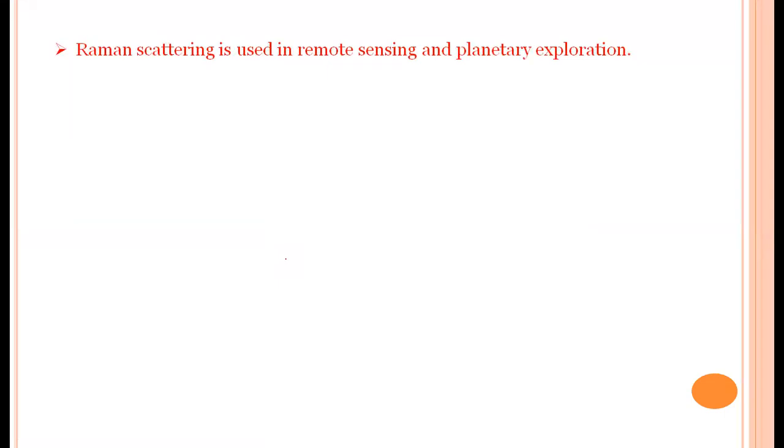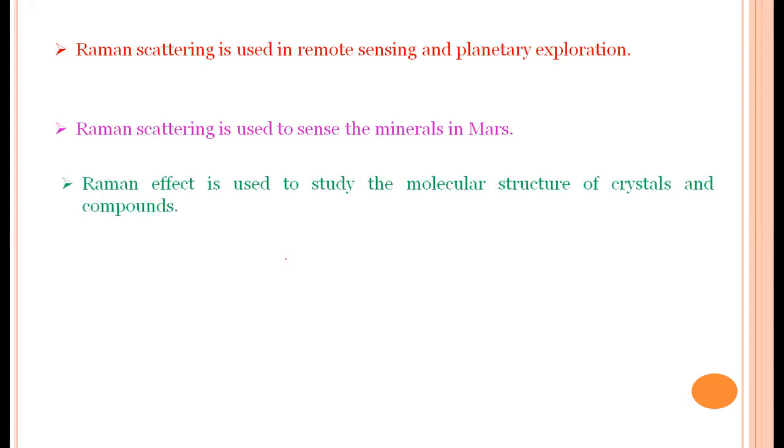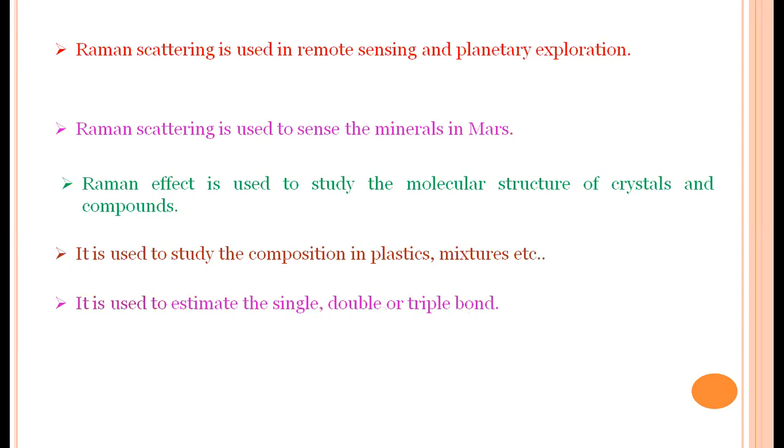Raman spectra is used in remote sensing and planetary exploration, and to sense minerals on Mars. The Raman effect is used to study the molecular structure of crystals and compounds. What kind of molecular structure? What kind of bond is there? What is the bonding energy? We can study these. Also, to study the composition of plastic materials and mixtures, we can use Raman scattering. Raman scattering is used to estimate a single bond, double bond, or triple bond in any molecule.